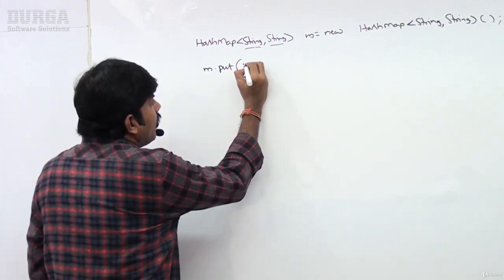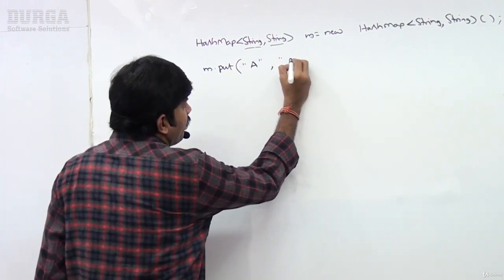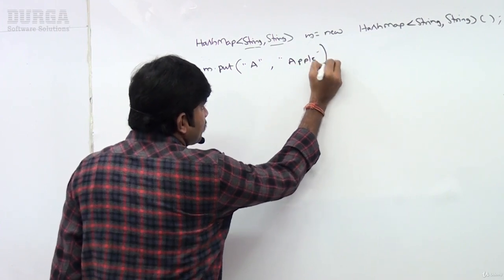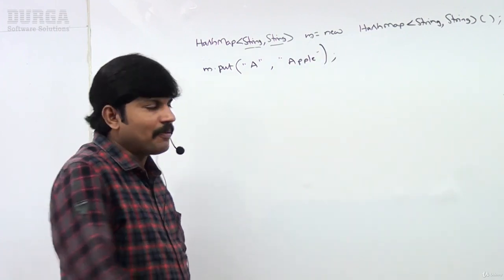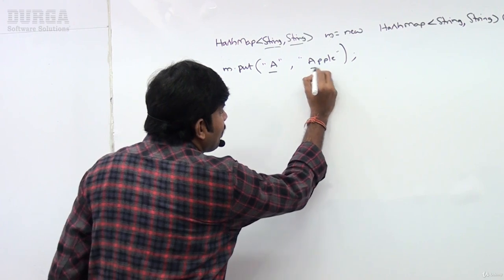Now A for apple I am taking. Observe that A for apple: A is the key and apple is the value.